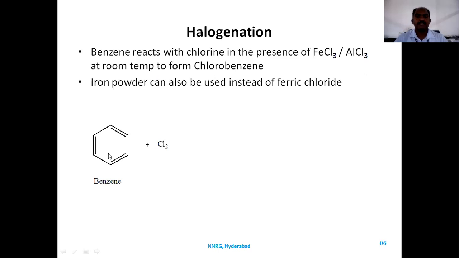When benzene is reacting with the chlorine molecule in the presence of FeCl3, you get chlorobenzene, and HCl is formed. This means hydrogen from benzene is substituted with the chlorine electrophile, that is the chloronium ion, and the hydrogen is formed as HCl.